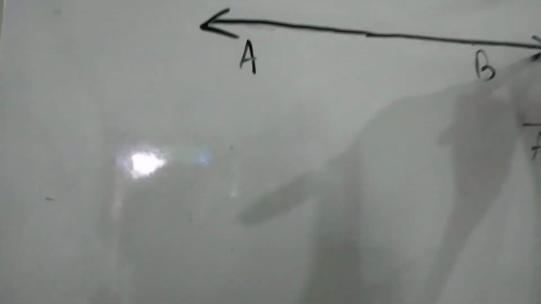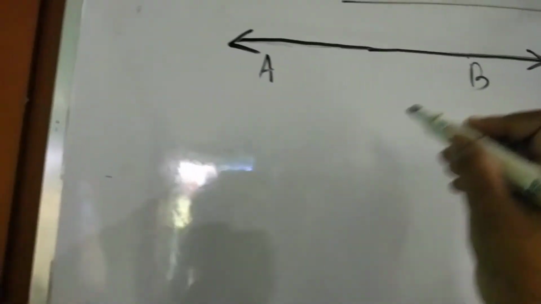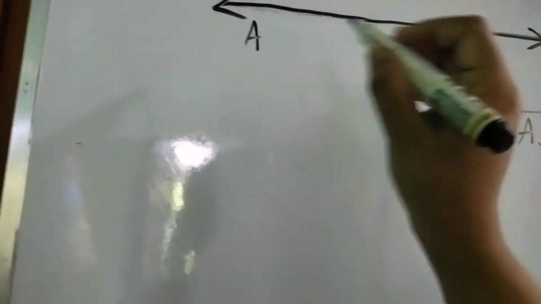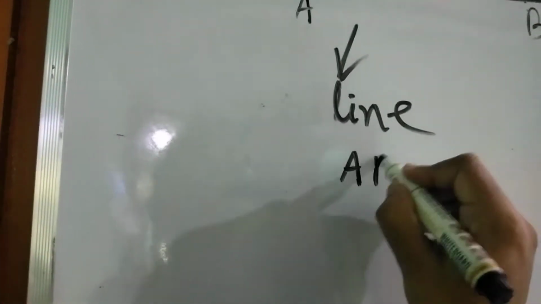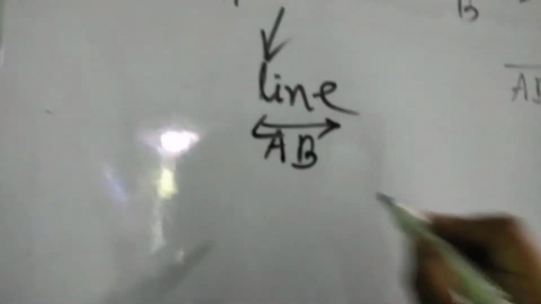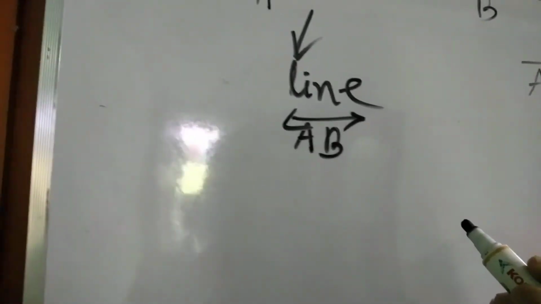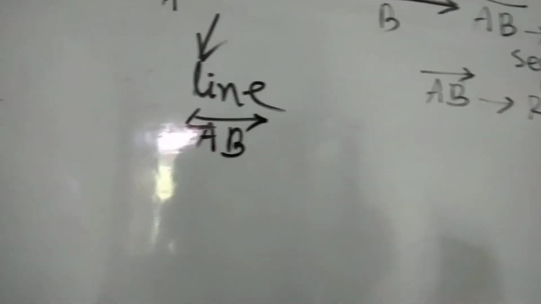But if you produce it in both directions, it becomes a line. If it was first a line segment, when it is produced endlessly in one direction, it becomes a ray, and when it is produced endlessly in both directions, it becomes a line. To represent a line, you have to write line AB in this way. So between these three, what is the difference?